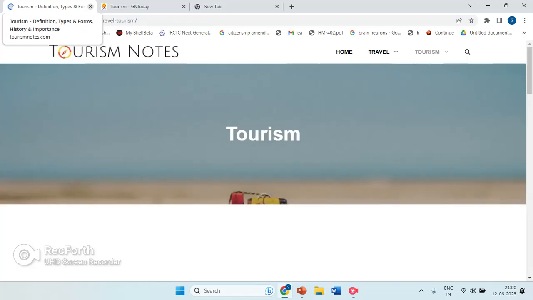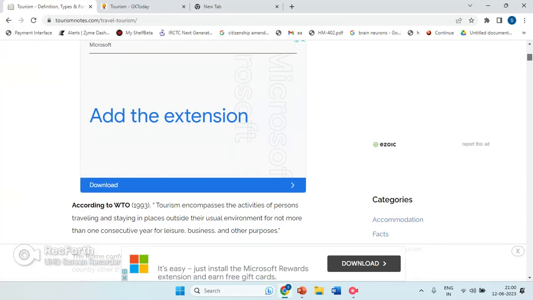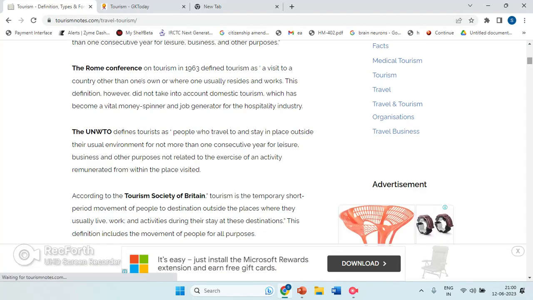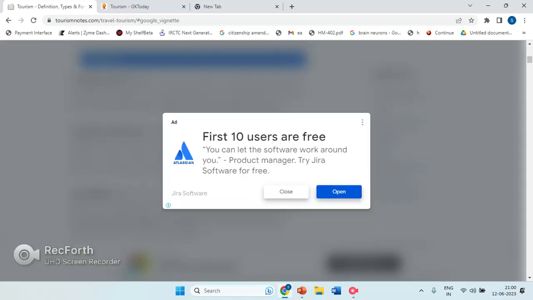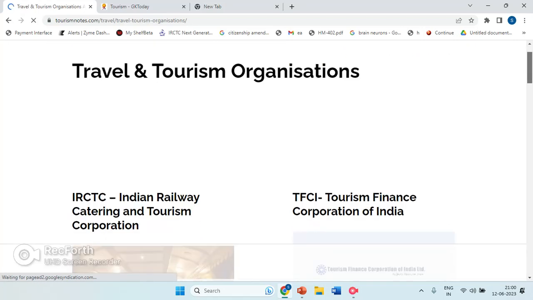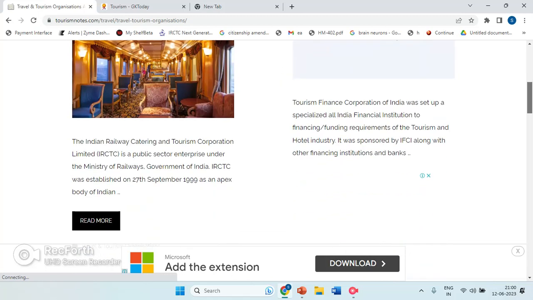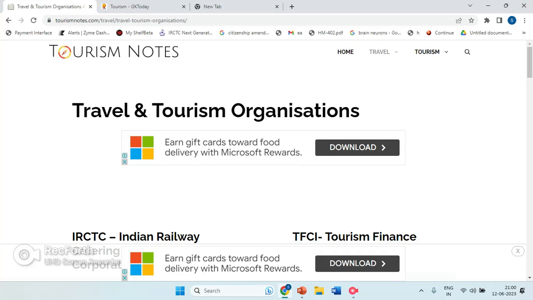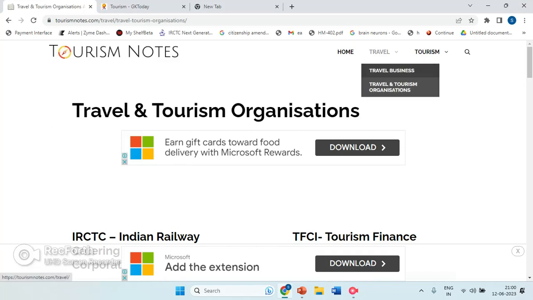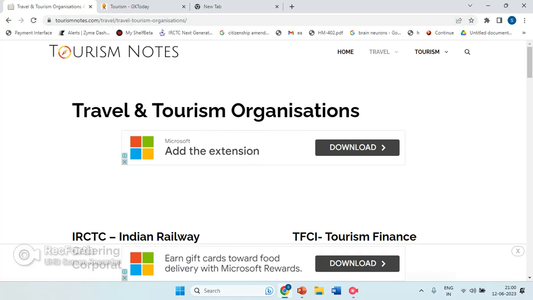And next is called Tourism Notes. This is usually a general term. This is for static GK that I already mentioned to you. This is mostly used for collecting simple data like the UNWTO definition, different types of organizations, their dates, and even we have TFCI, Tourism Finance Corporation of India, and different types of corporations you can get here. You can also use it to find different data containing your tourism.